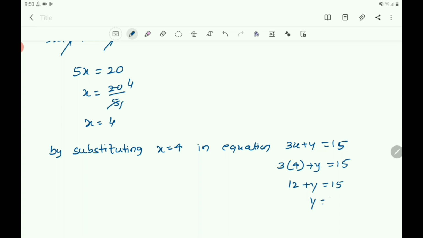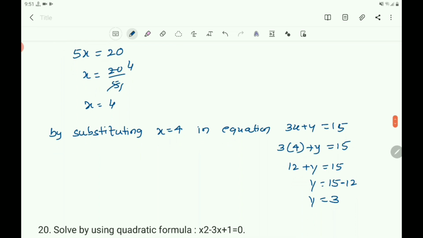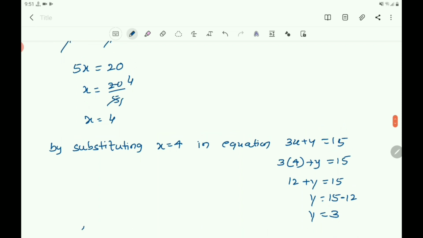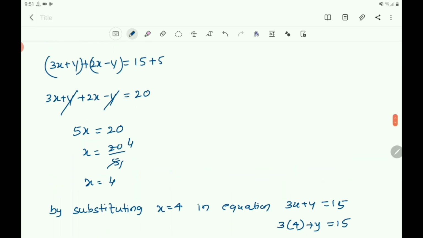Then y equals 15 minus 12. What is 15 minus 12? y equals 3. Therefore you write x equals 4 and y equals 3 is the solution.